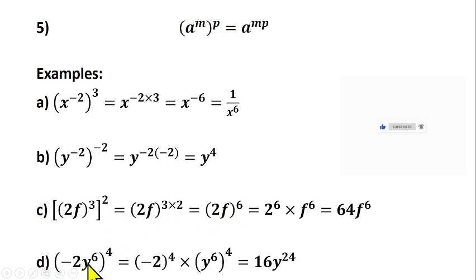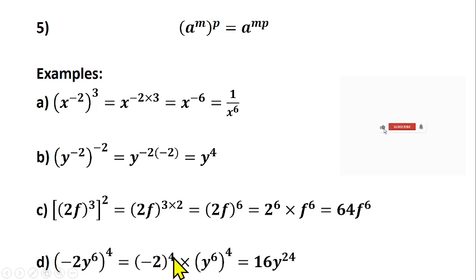You have (minus 2 y raised to power 6) raised to power 4. Can you simplify this? So we know that this power will affect this, will multiply this power of 6, and this power also will affect minus 2 as well, because this 6 is a power of y. But this 4 is affecting everything inside the bracket. Do we understand that? So what can we say? You can split this to be minus 2 raised to power 4 times (y raised to power 6) raised to power 4. Do you understand this?